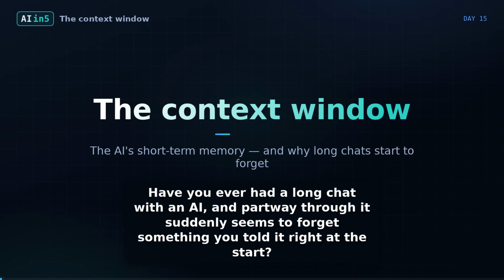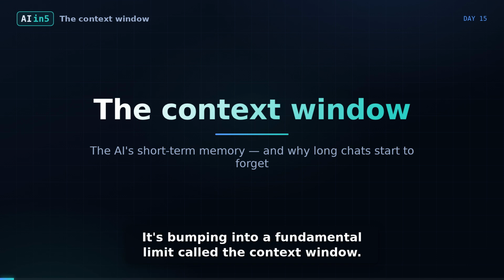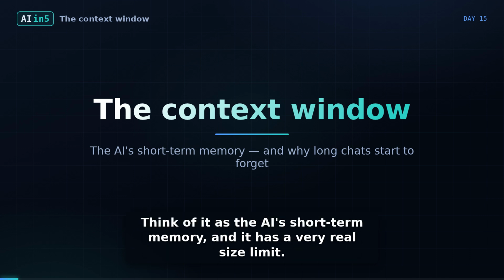Have you ever had a long chat with an AI, and partway through it suddenly seems to forget something you told it right at the start? You're not imagining it, and it's not a bug. It's bumping into a fundamental limit called the context window. Think of it as the AI's short-term memory, and it has a very real size limit.